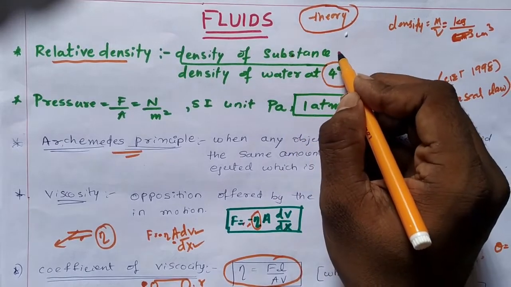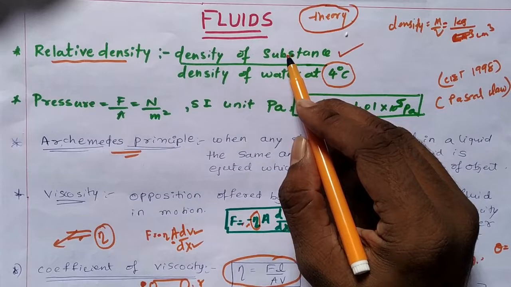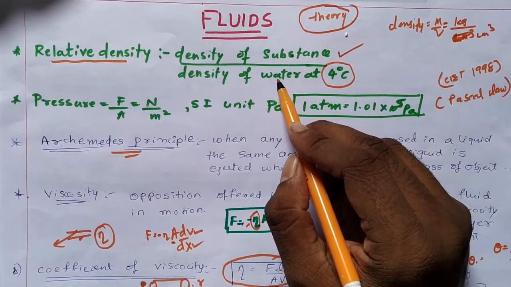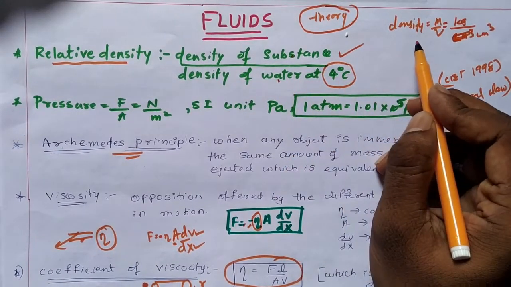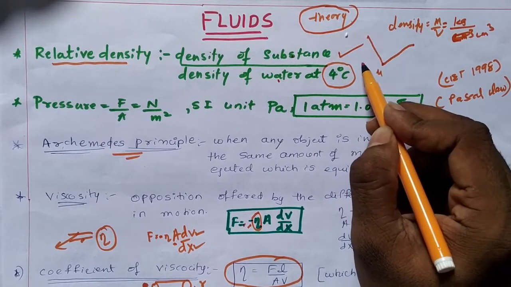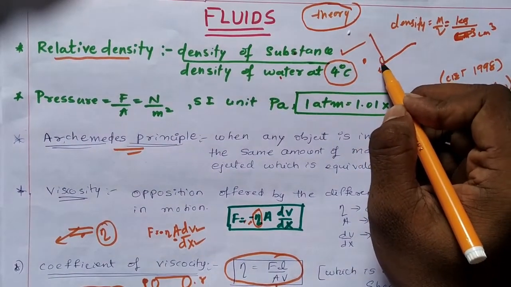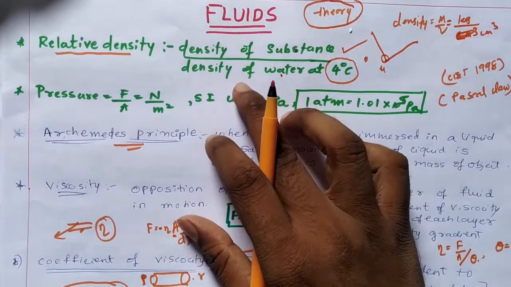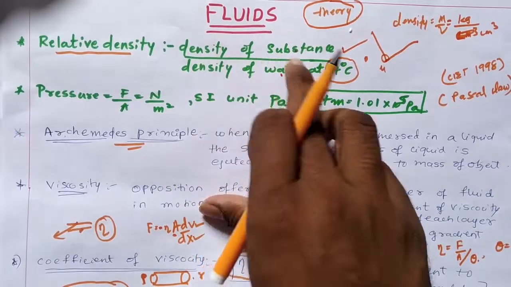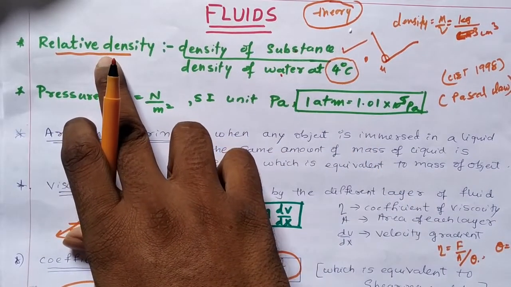Let us move on to the topic of relative density. Relative density is nothing but the ratio of the density of any substance with the density of water at 4 degrees Celsius. You all know that density reduces and it expands from 4 to 0, which is called anomalous expansion of water. If you calculate the density of water at 4 degrees Celsius and put it in the denominator, and in the numerator you have the density of the substance, that particular ratio is called relative density.